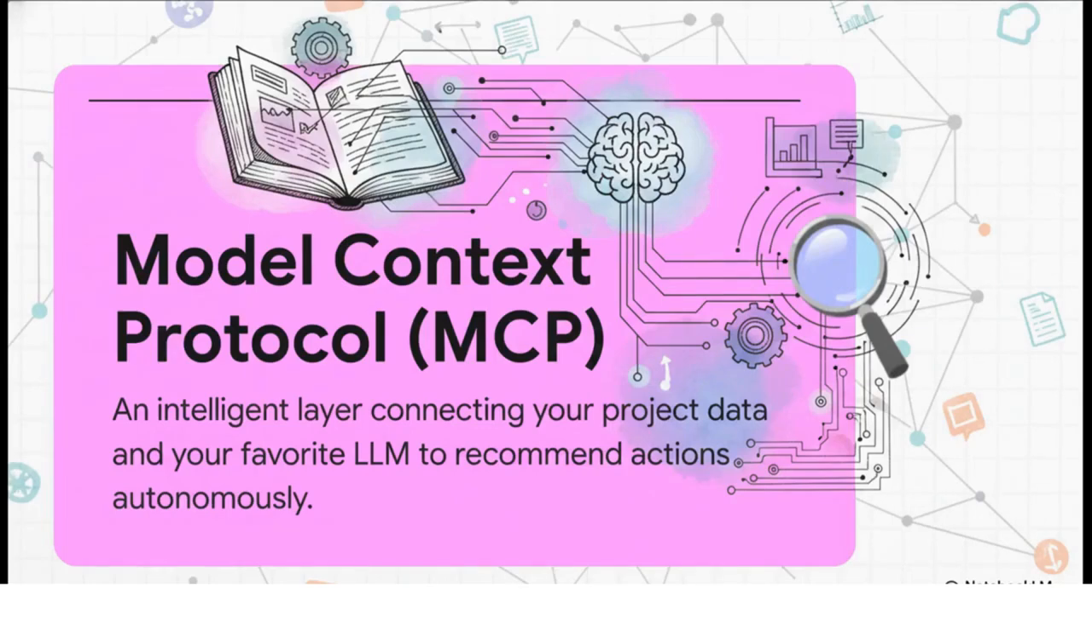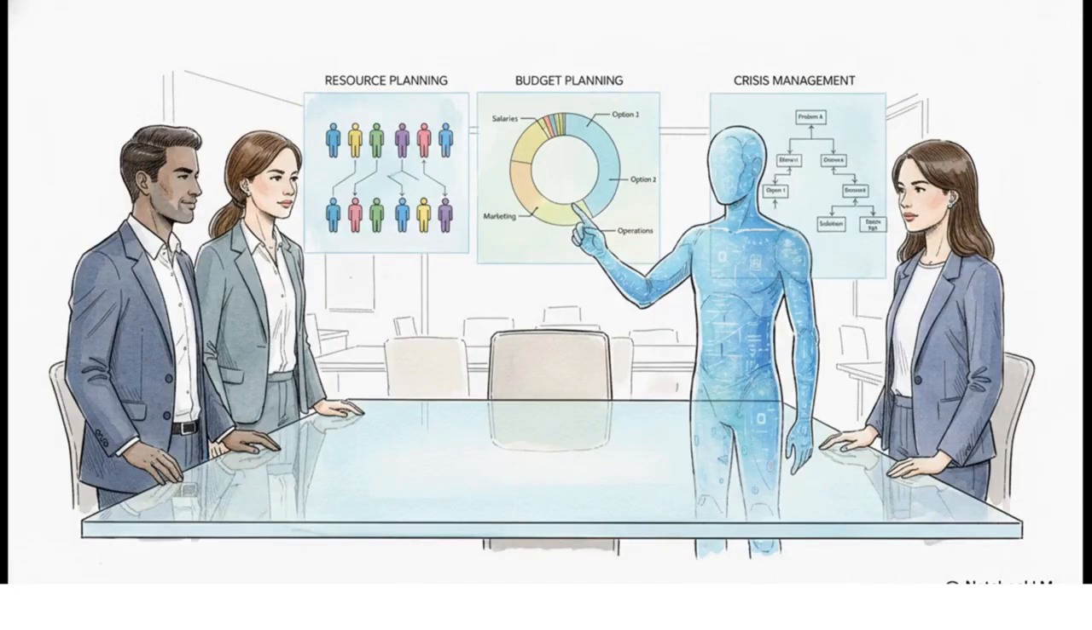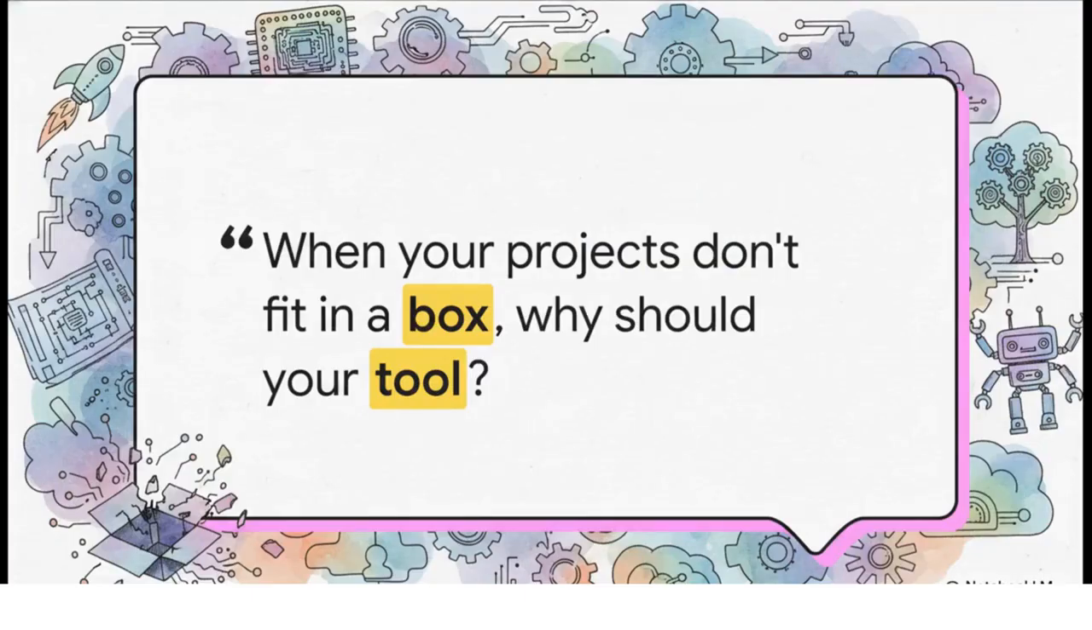Think of it as an intelligent layer for your data. So instead of just reacting, the system helps you be proactive. It gives the AI real project context. And looking ahead, we're talking AI agents that help with the heavy lifting, like resource and budget planning. I mean, it just makes sense, right? When your projects don't fit in a box, why should your tool?